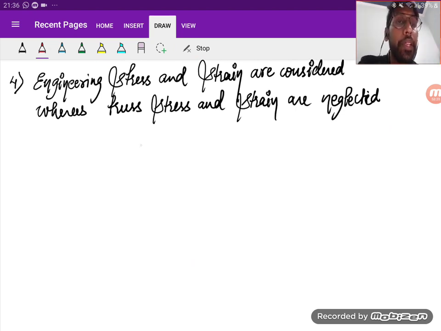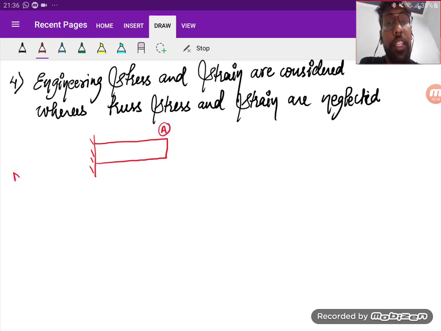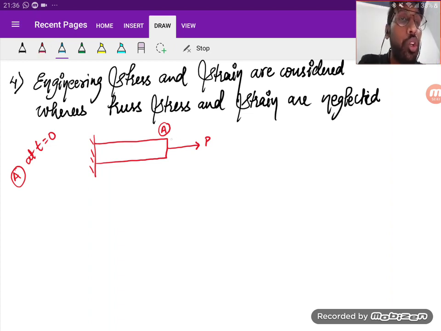See, suppose I'm taking a bar. This bar has an initial area A, at t equal to 0. I apply a load P at t equal to 0, due to which I can see some deformation, and due to the deformation, the cross-section area changes to A dash at any time t. So what is stress? Nothing but load upon area.